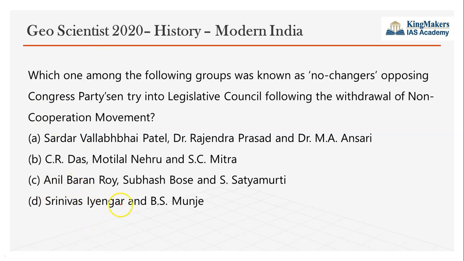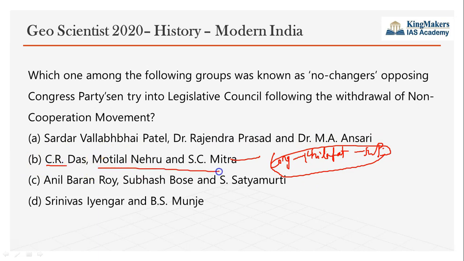They were called Swarajists. These Swarajists were C.R. Das, Motilal Nehru and S.C. Mitra. They started the Congress Khilafat Swarajya Party. So the Congress Khilafat Swarajya Party was started under the leadership of C.R. Das, Motilal Nehru and S.C. Mitra. So they were called Swarajists. But in the question they are asking about the no-changers.